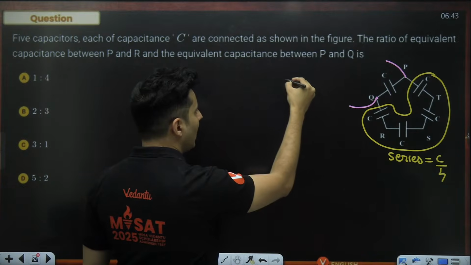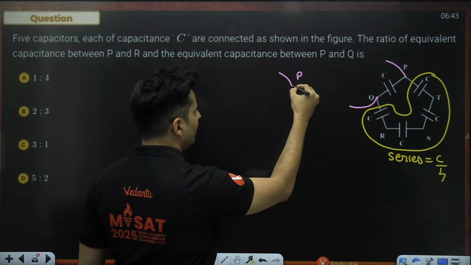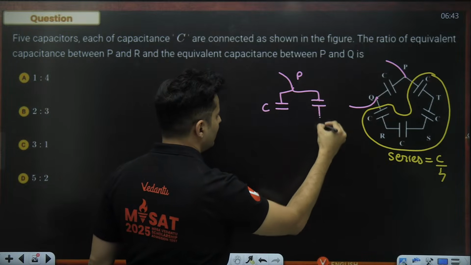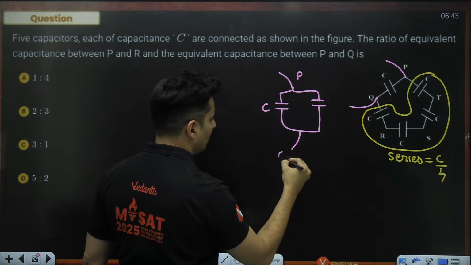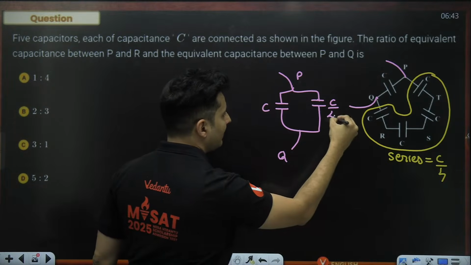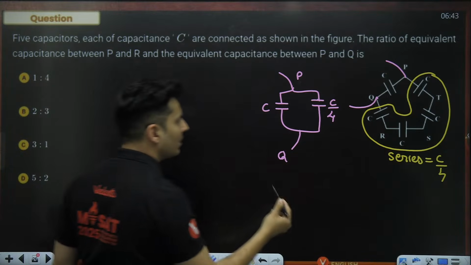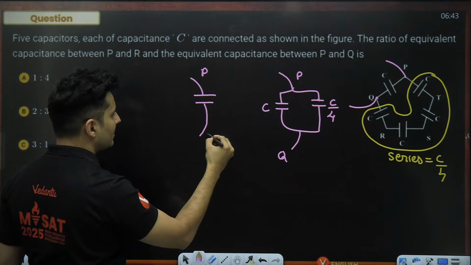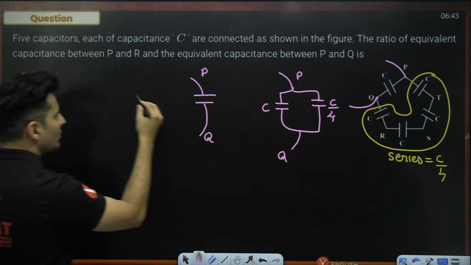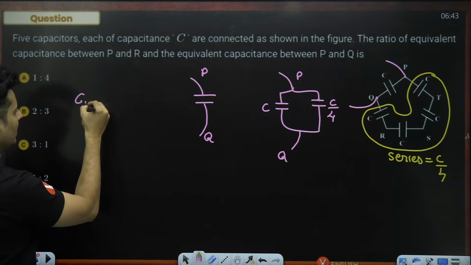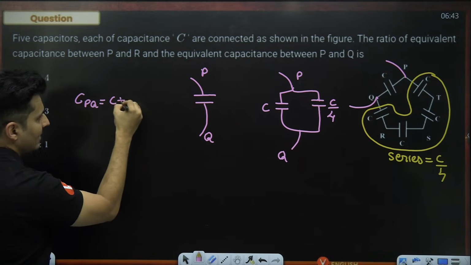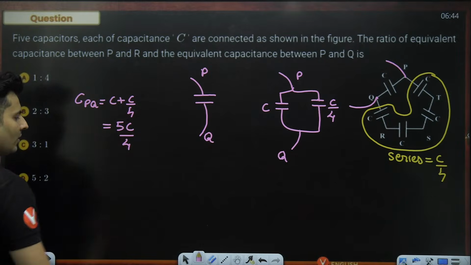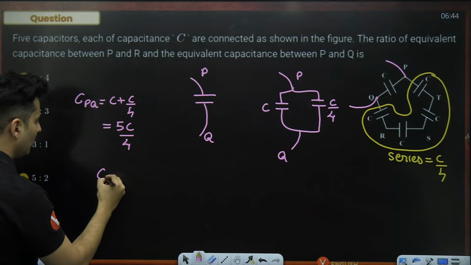So now you have from point P a single capacitor C, and on the other side you have C by 4. Both of them you can convert into one single capacitance between P and Q. So that single capacitance between P and Q will be C plus C by 4, which will be 5C by 4. Okay. Now the real question is to find the ratio of it.